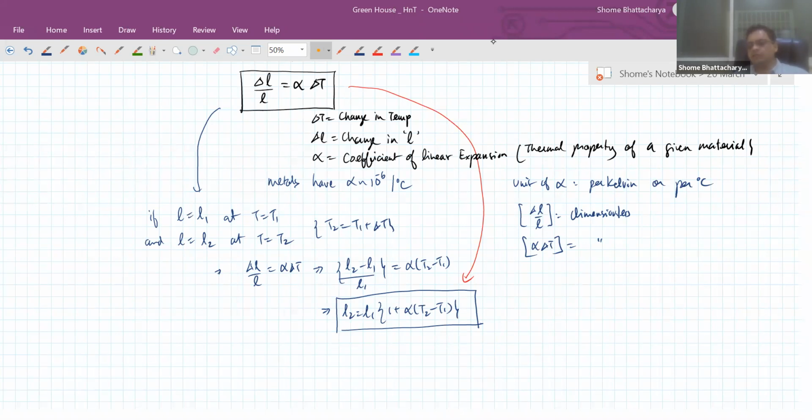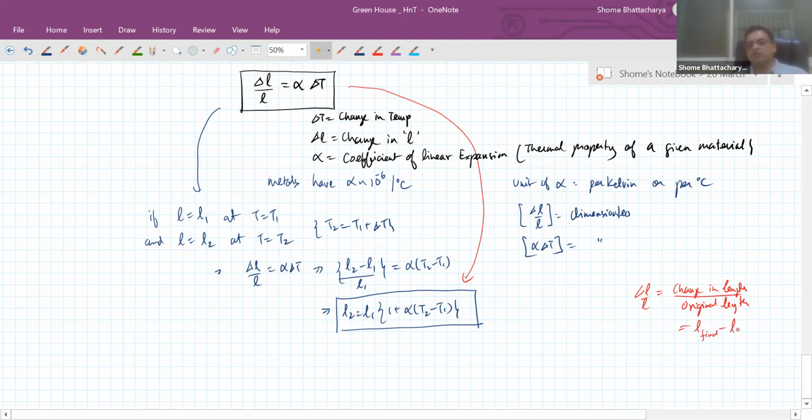Because delta L by L is expressed as the change in length divided by the original length. Or you can think of it like this, that it is the final value minus the initial value divided by the initial value.